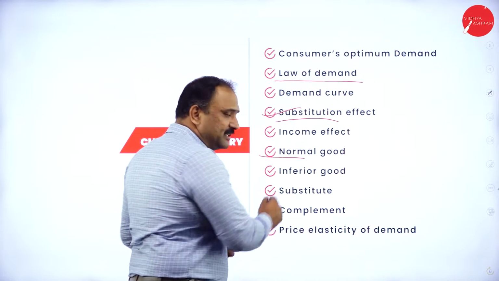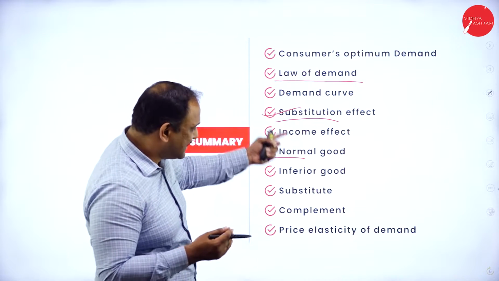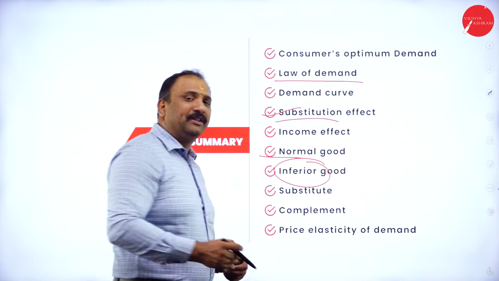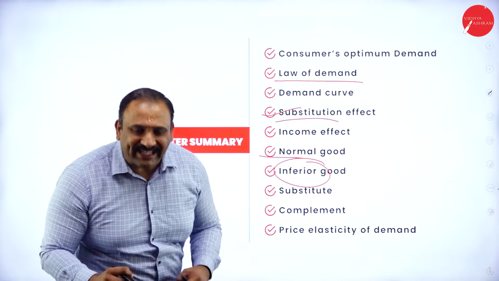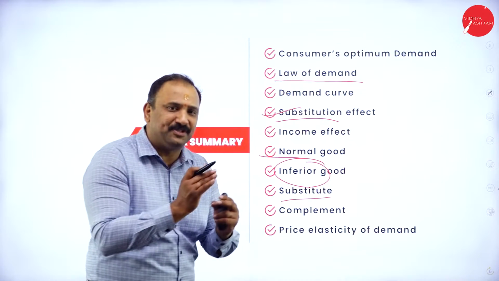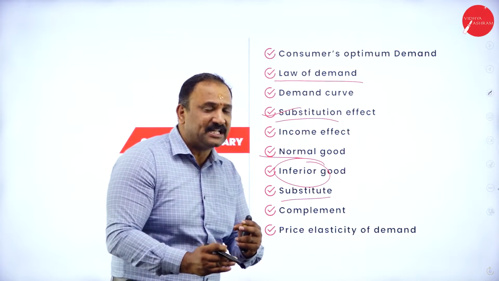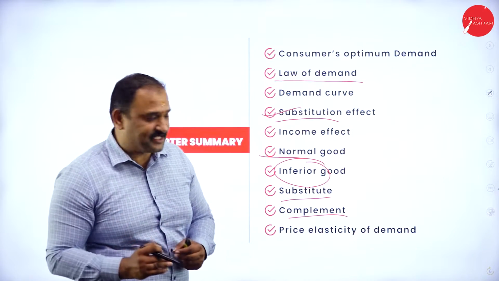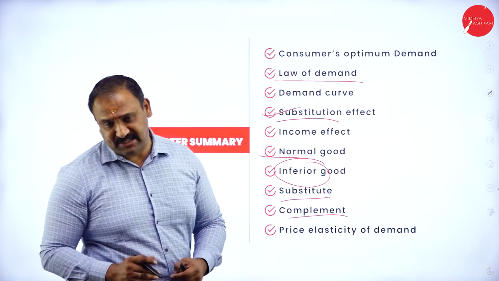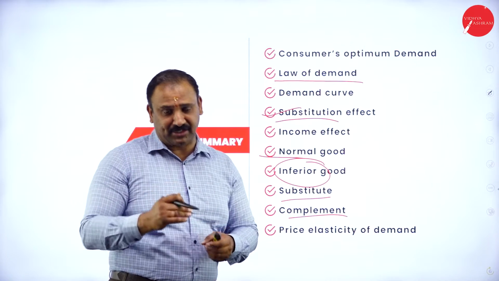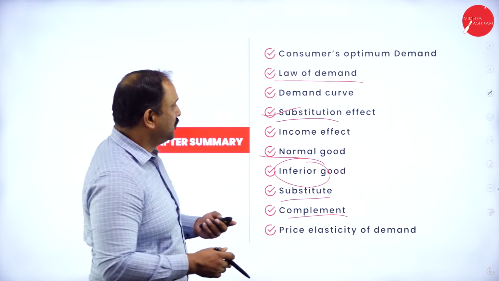Normal goods, where you see that the demand for the good rises as the income rises. Inferior good, opposite to normal good, when the demand falls in spite of income rising, followed by substitute, when you replace one product with the other. Complement, which goes hand in hand with that same product, and the price elasticity, which talks about the flexibility or the range of the change in price to the change in the good altogether.